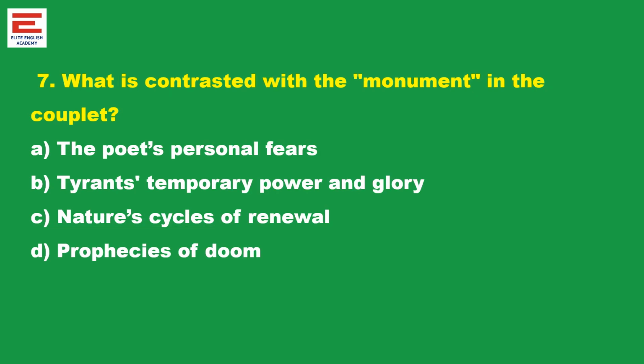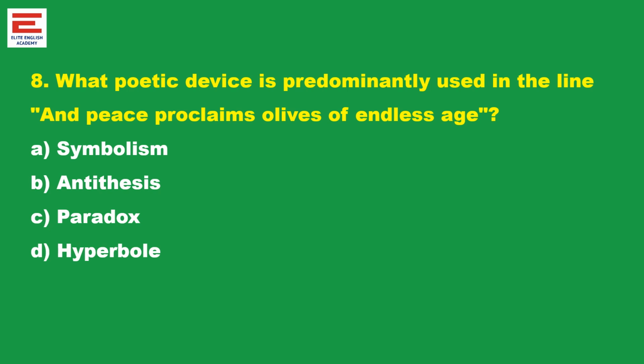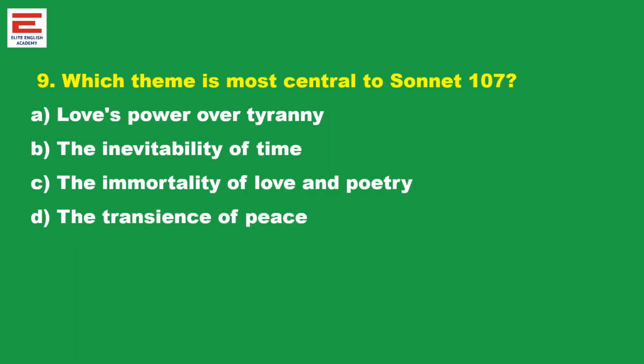What is contrasted with monument in the couplet? This refers to the last two lines of the sonnet. So monument refers to tyrant's temporary power and glory because it will disappear. What poetic device is predominantly used in the line "And peace proclaims olives of endless age"? We know this is symbolism.